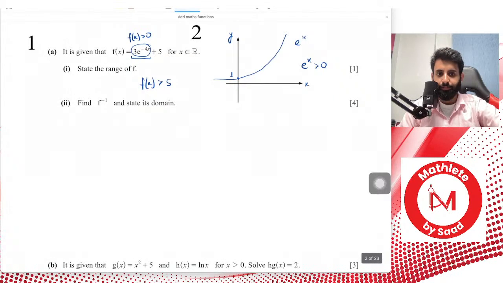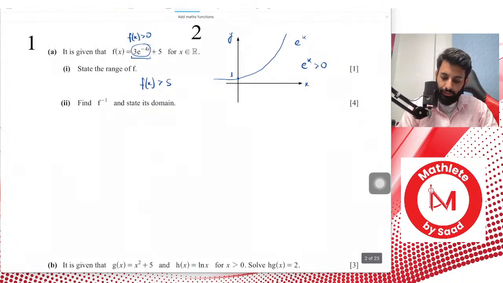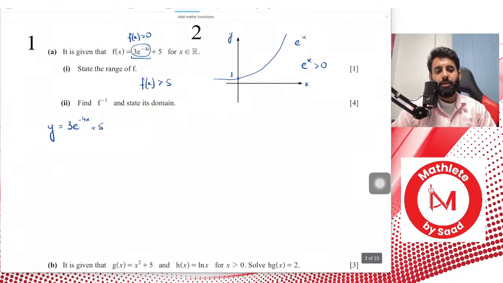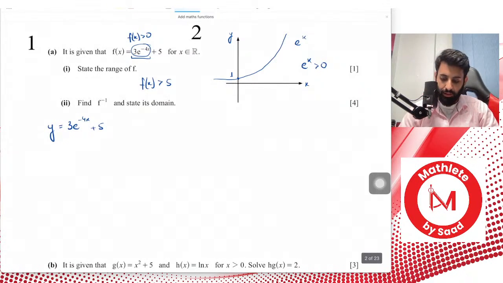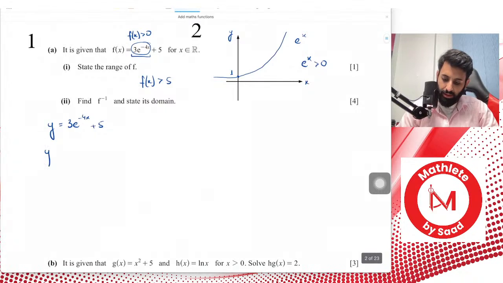Okay, now, so f inverse of x, what's the first step? The first step is that we do y equals 3 e to the power minus 4x plus 5. Okay, the next thing that we do is we try and make x the subject. So how do we do that? We do that step by step, of course.